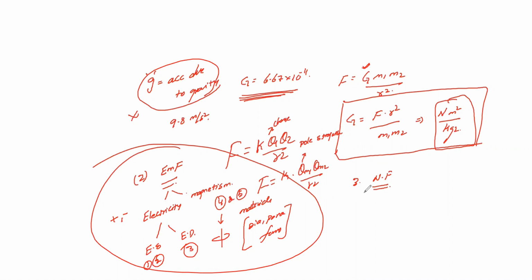So let it be. Third one is your nuclear forces. In nuclear forces there are 2 things. We'll discuss about the strong nuclear force, and we'll discuss about the weak nuclear forces. Strong nuclear force means it is nothing but your proton and neutron, that is your nucleus. In the nucleus there is an electron which is revolving around it. The attraction between the proton and neutron is so strong that we cannot split it. So that attraction between the proton and neutron we call strong nuclear force.